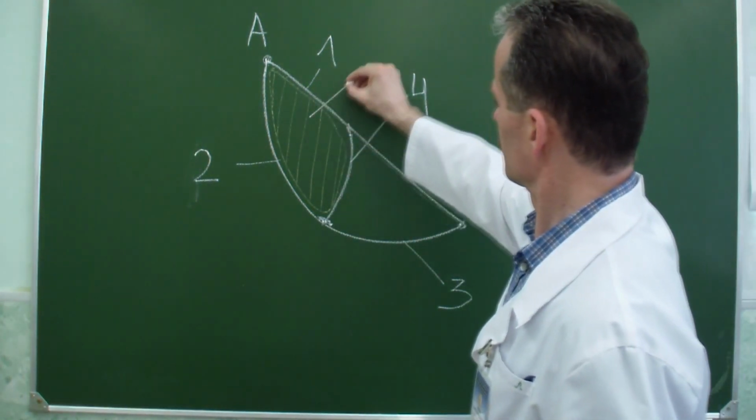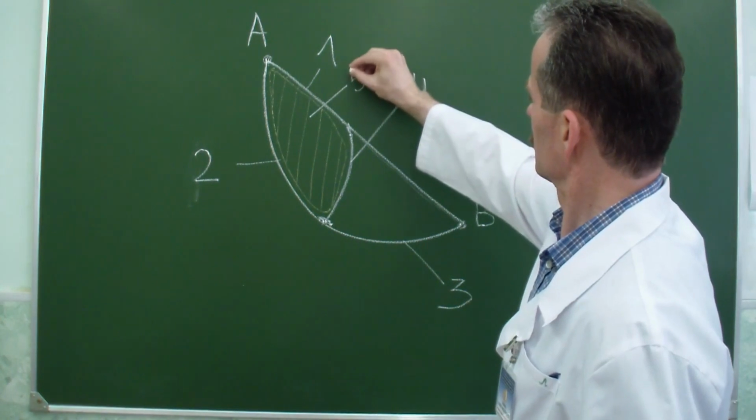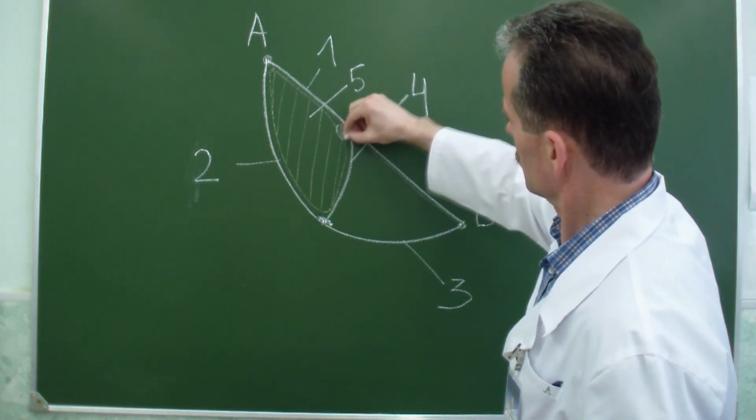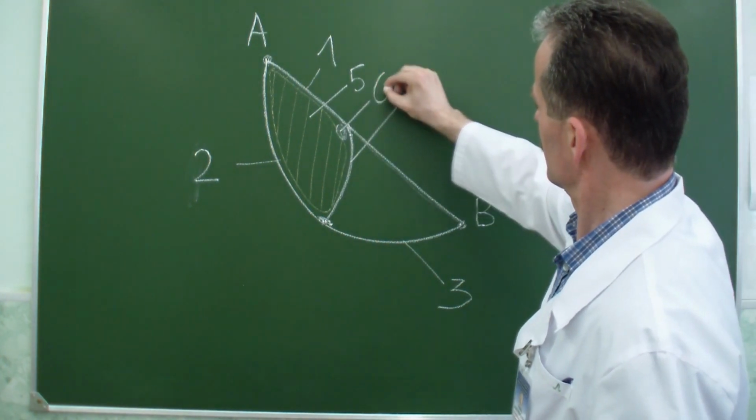The contents of the muscular lacuna are musculus iliopsoas, number 5, and nervus femoralis, number 6.